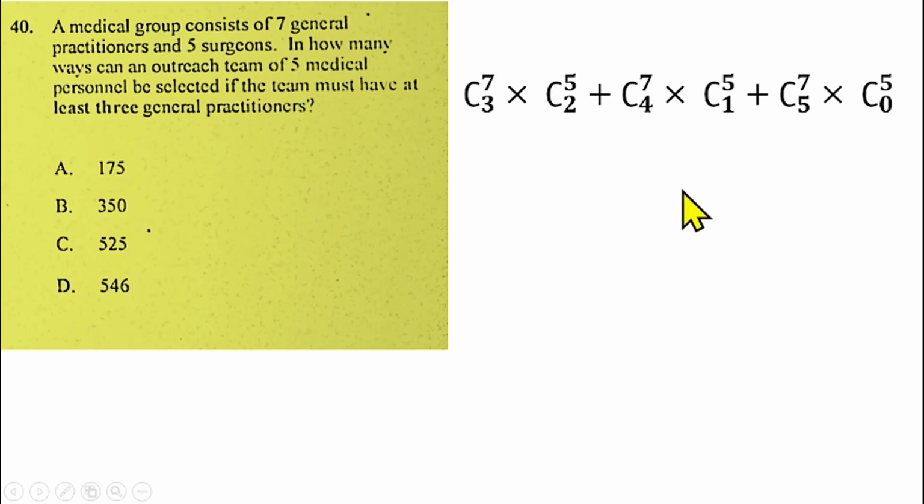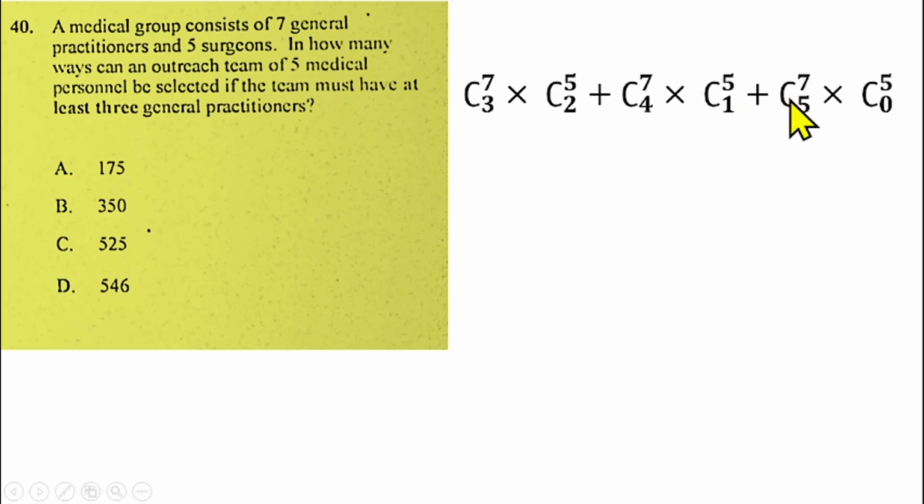Since 5 medical team members must be selected, if you increase the generals to 4, you'll have 7 combination 4, so you have 1 person to be picked from the surgeons, so 5 combination 1, plus.